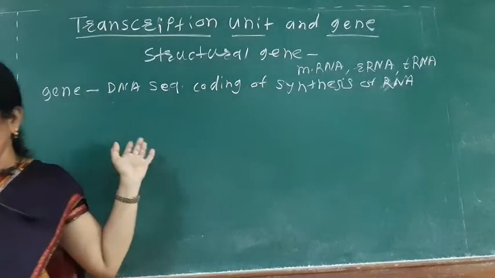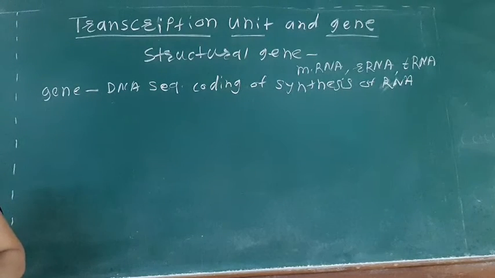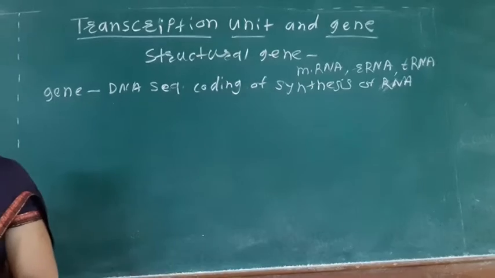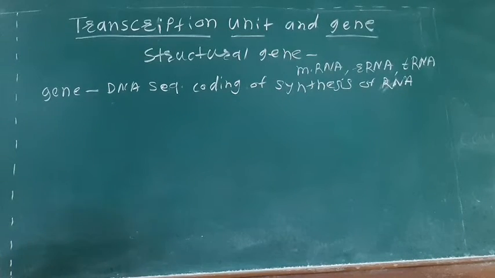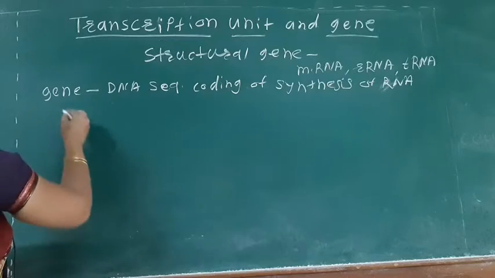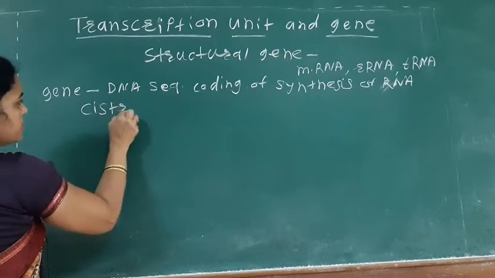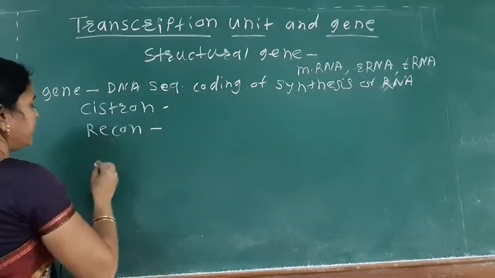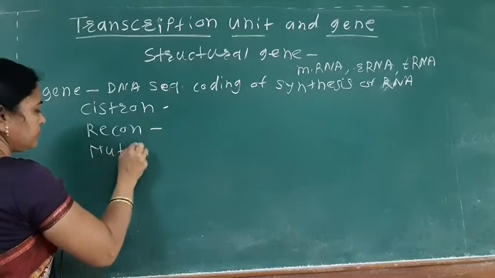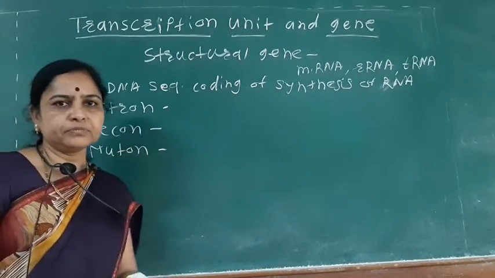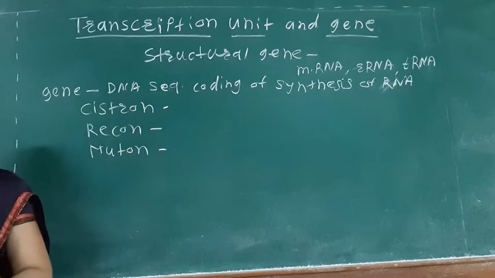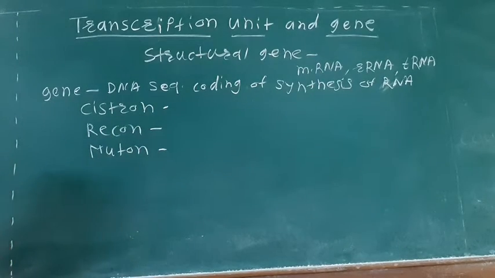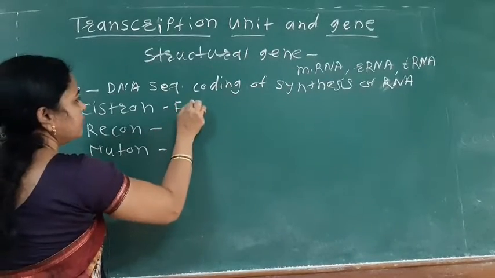The gene is responsible for the synthesis of the three types of RNA. Next, according to the scientist Seymour Benzer, there are three types of gene: one is the cistron, another is the recon, and the third is the muton. The cistron is known as the functional unit.